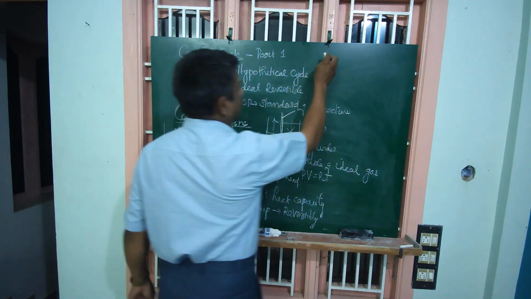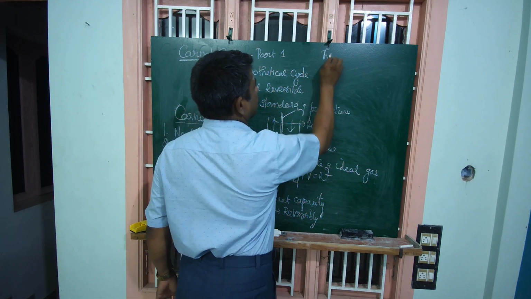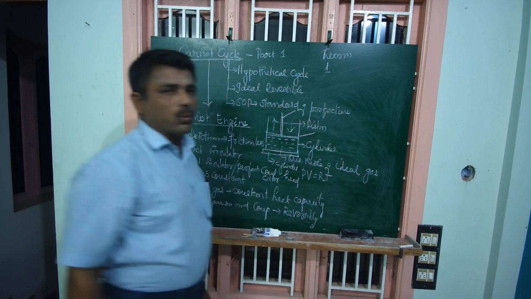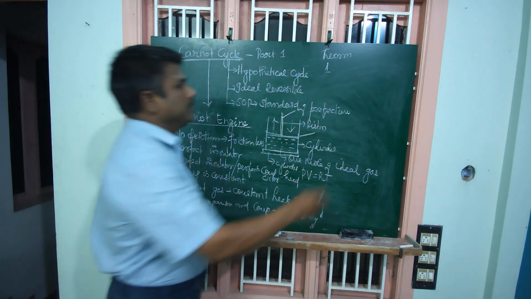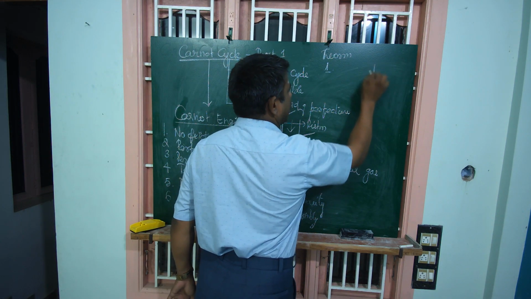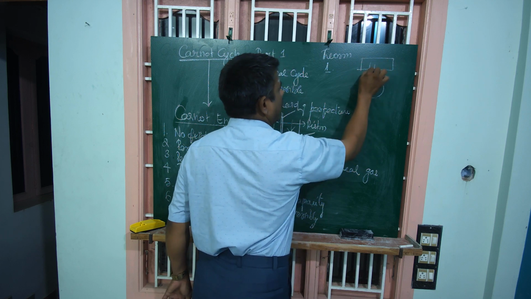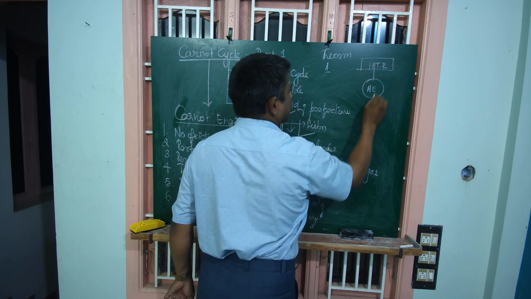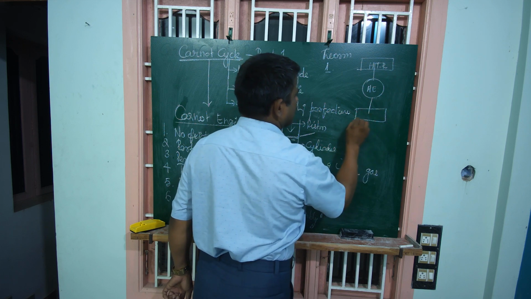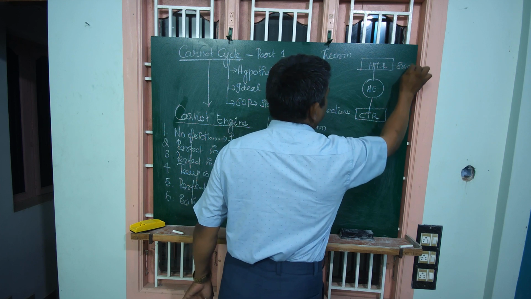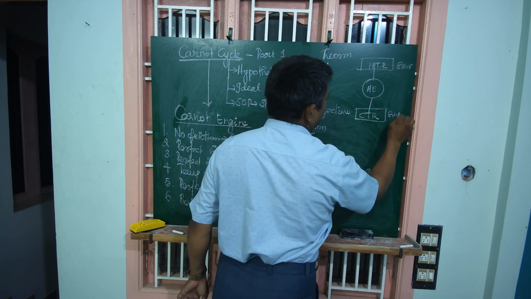Next, the Carnot theorem. Theorem number 1. A heat engine acting between two thermal reservoirs, a hot thermal reservoir as well as a cold thermal reservoir. This is the source, this is the sink.